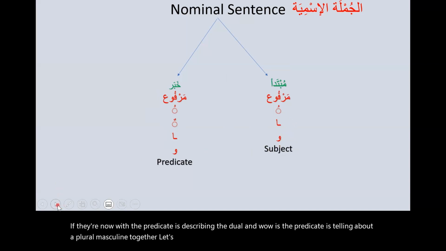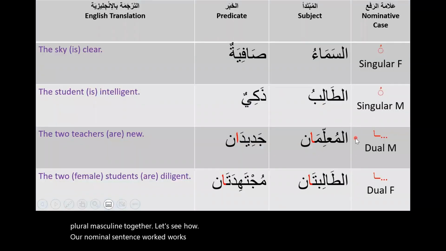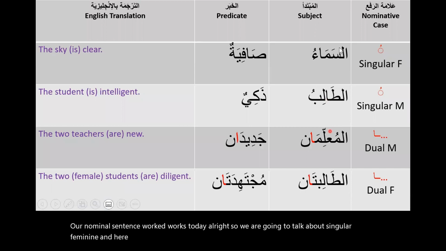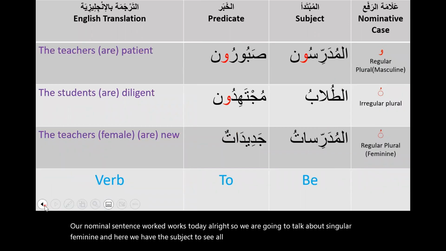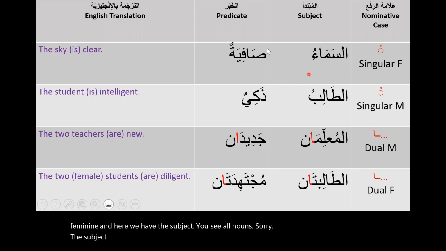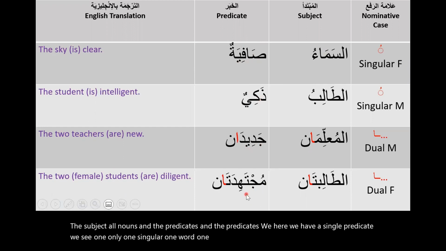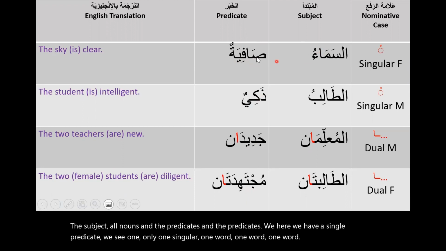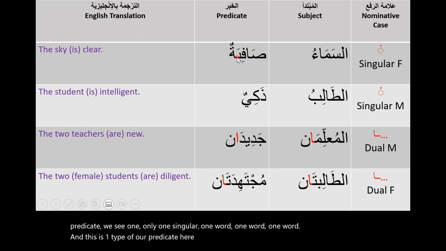Together, let's see how our nominal sentence works today. All right, so we are going to talk about singular feminine. And here we have the subject, all nouns, and the predicates. Here we have a single predicate, only one word. And this is one type of our predicate, when the predicate is only one word. And we are using the verb to be in order to describe, and it is a complete sentence for this.